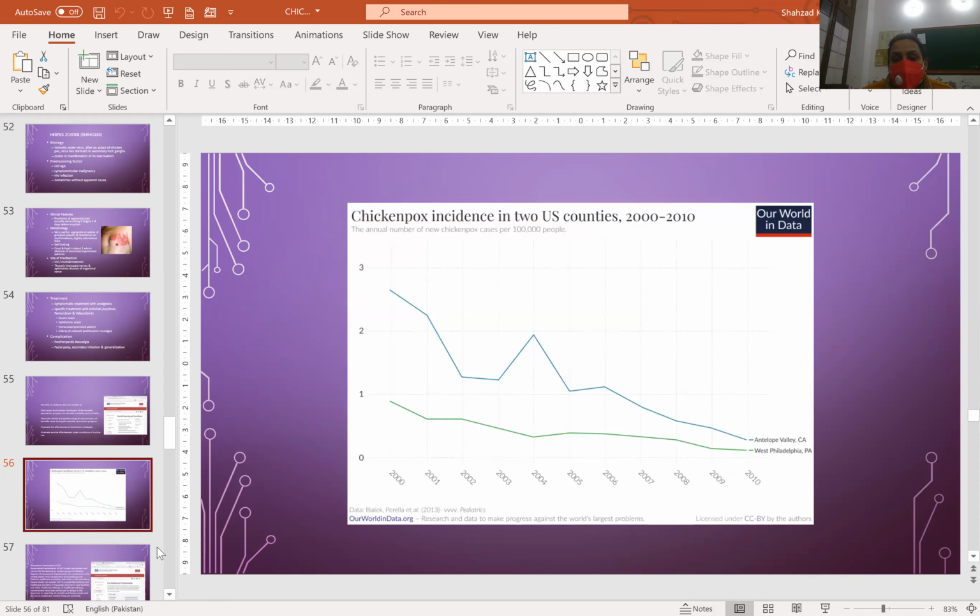This was the chickenpox incidence in two United States counties, shown from 2000 to 2010, and it shows a progressive decline in the cases of varicella with the implementation of the vaccine and the vaccination programs.